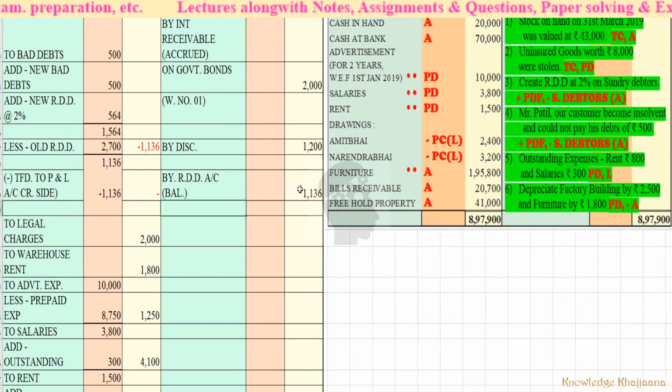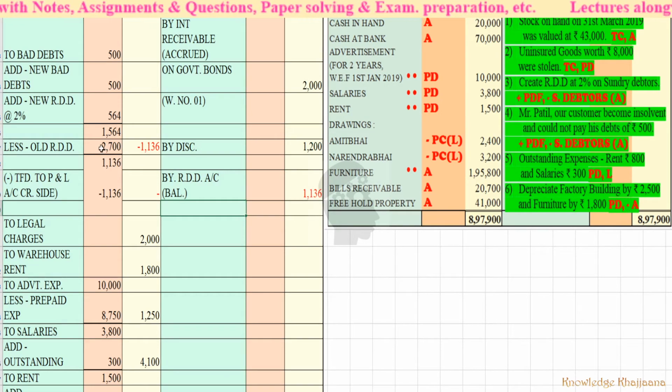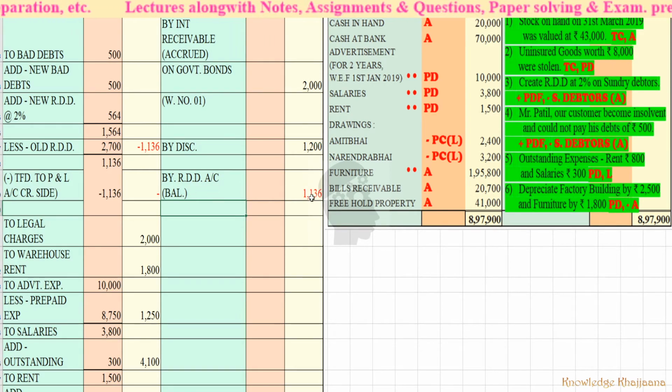So you can either do this or do this. Okay, that's why I have shown in this color. When it is coming as the minus, you can put a bracket and write it in the same side, or you can cancel the transaction. You can transfer it to the other side, to the credit side, and you can write like this: by RDD account balance, it is 1136. Okay, any of the ways you can use. Okay, but I have just shown you the two ways of recording minus RDD.